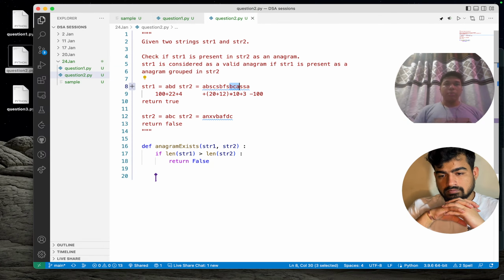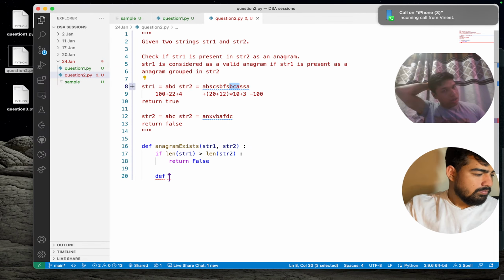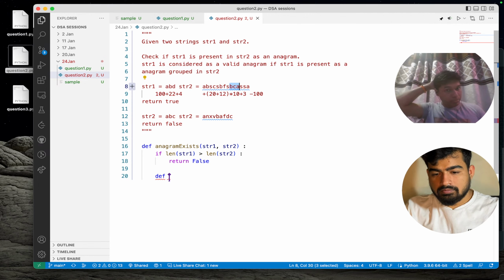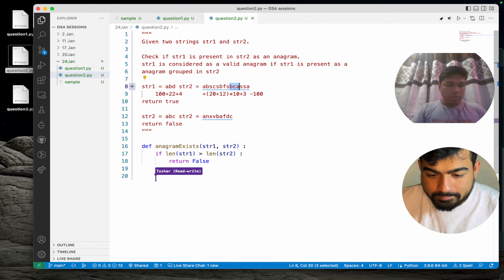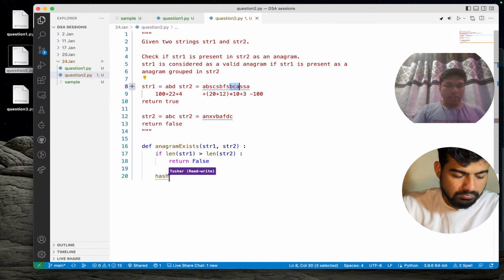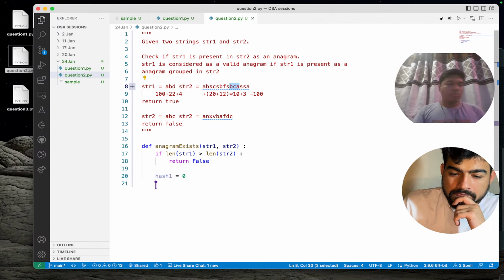Now, let's come to the part of hash value calculation. Basically, I want to create a function. So hash 1 equals 0.